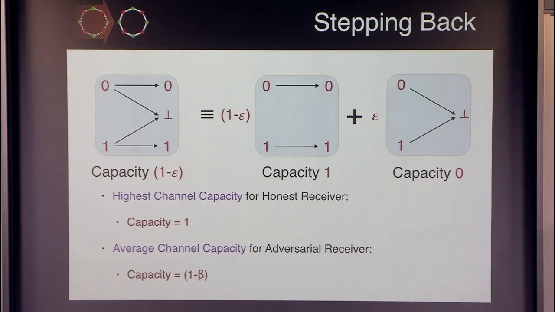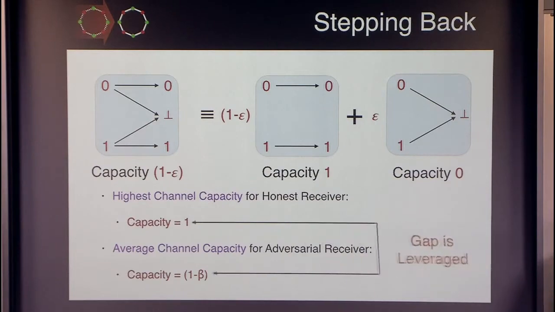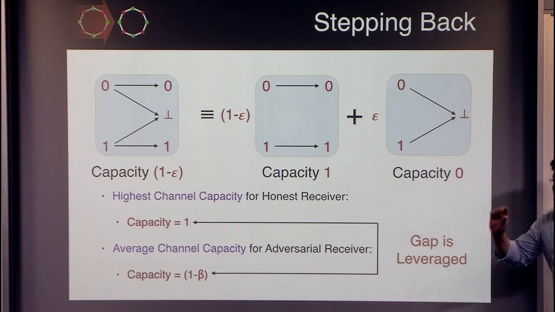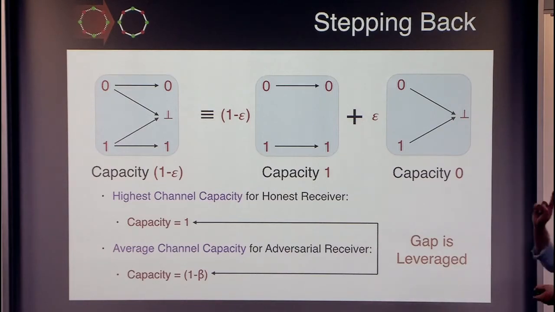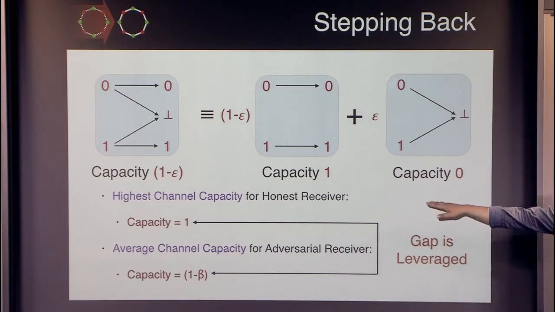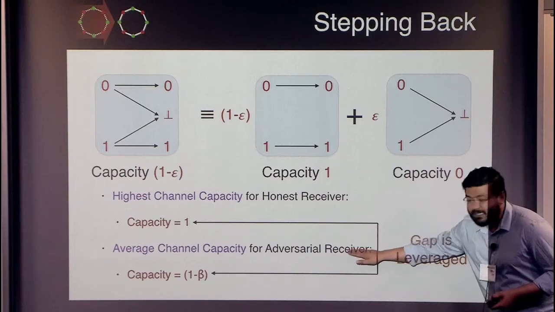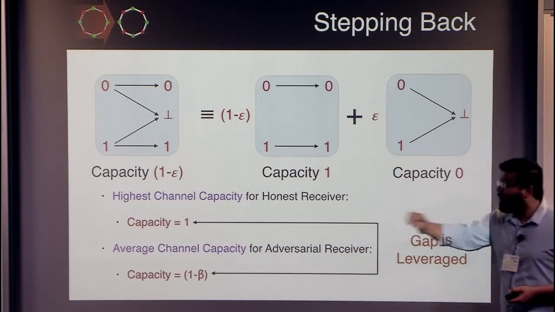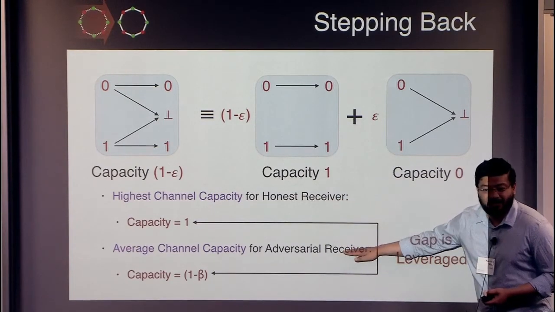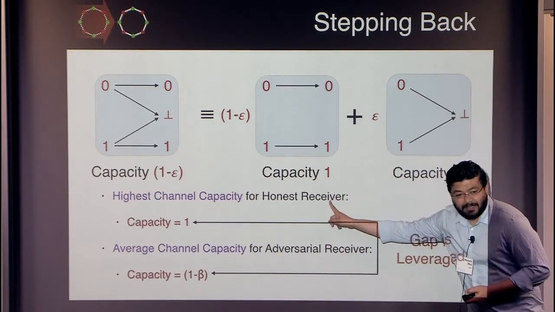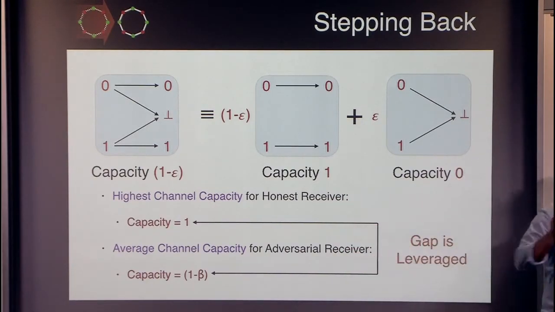So the real reason why our protocol actually remains private and is a secure implementation of Oblivious Transfer is because there exists a gap between these two numbers. I want to emphasize that we are not comparing the highest sub-channel capacity with the highest adversarial sub-channel capacity. We are not comparing the average with the average. We are comparing the highest with the average. This is extremely crucial.